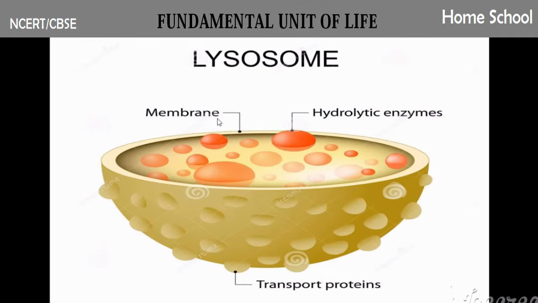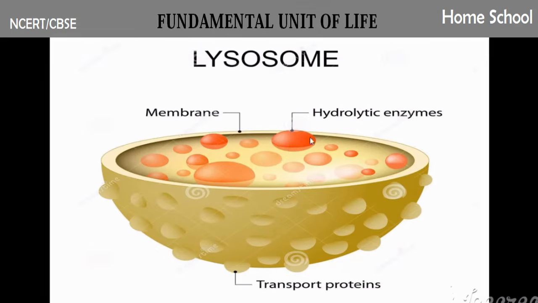Okay, that's the reason lysosomes are called suicide bags of a cell. Suicide, killing themselves, right? Killing on their own. So the cell is getting killed on its own. It's all because these lysosomes are getting burst when the cell is becoming old, or if some damage occurs to a cell. So this is all about lysosome and hydrolytic enzyme.